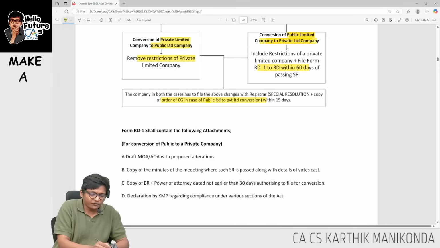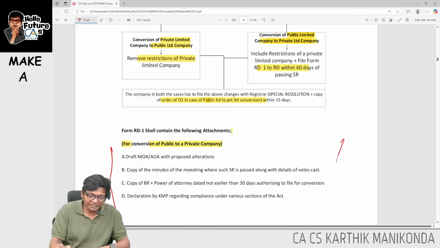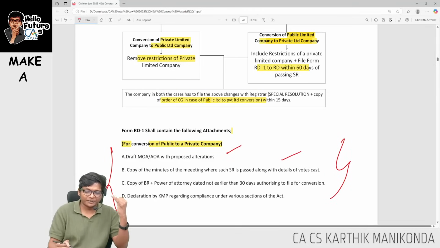Are you following? It is very important because public is becoming private. Okay, what is the following procedure? Converting from public to private. When you are getting permission of the regional director, you have to give the following attachments: MOA, AOA, copy of minutes where SR is passed, copy of board resolution, declaration by KMP.